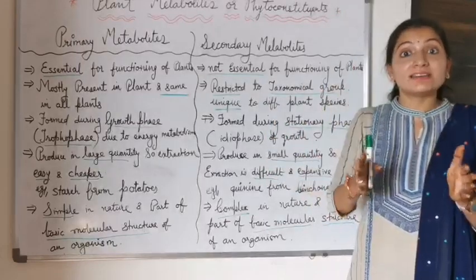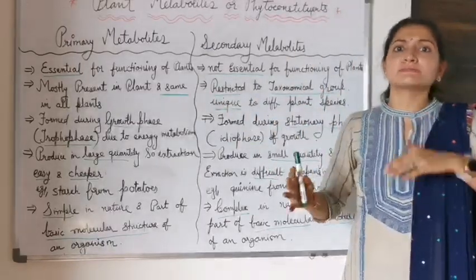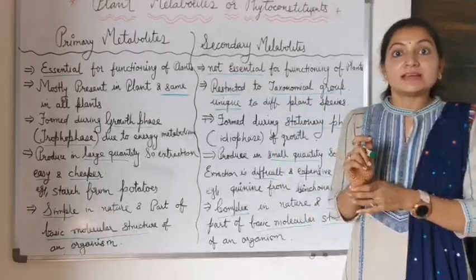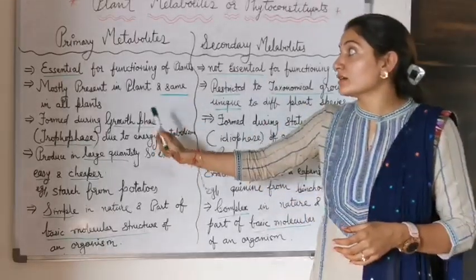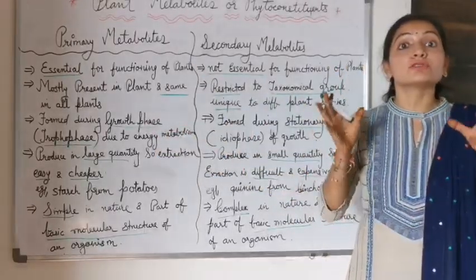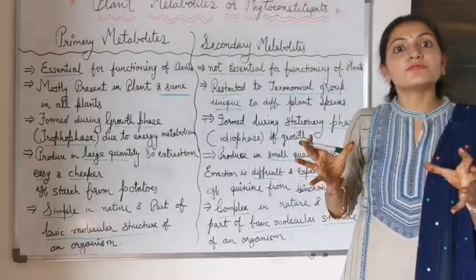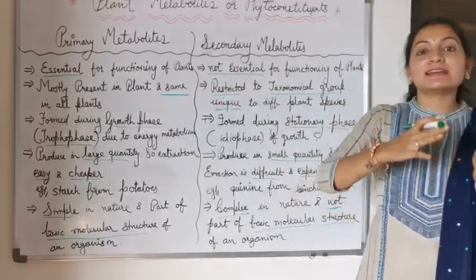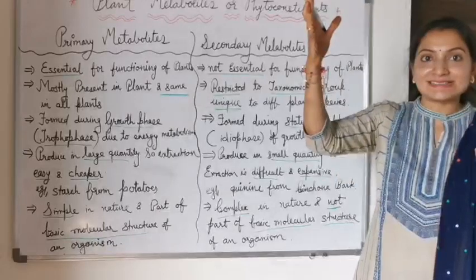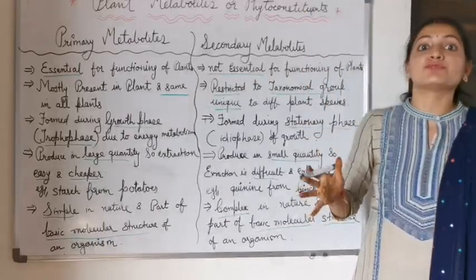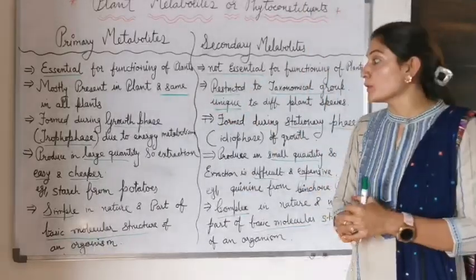During glycolysis, many biochemical pathways are undergone, and for that, primary metabolites are produced during the growth phase, when the plant grows from small to larger in size, developing. During that phase, primary metabolites are produced.